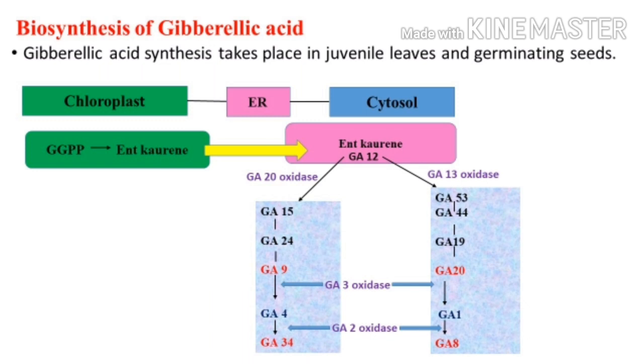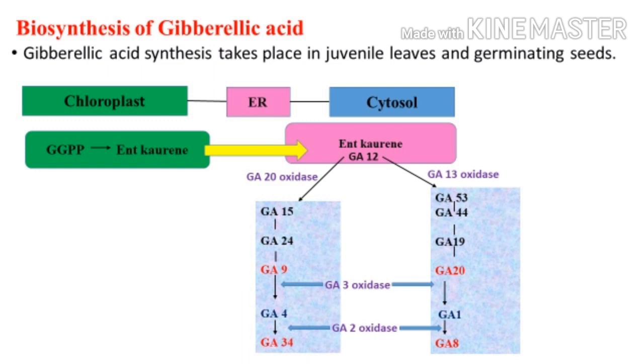Here is the GGPP, that is geranylgeranyl diphosphate. It converts into ent-kaurene. This reaction takes place in chloroplast, and after this reaction ent-kaurene will transfer into the endoplasmic reticulum, in which there will be formation of the first gibberellic acid, named gibberellic acid 12, from which there will be formation of these cytosolic gibberellic acids.